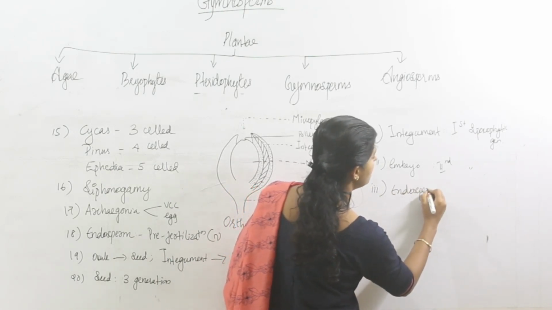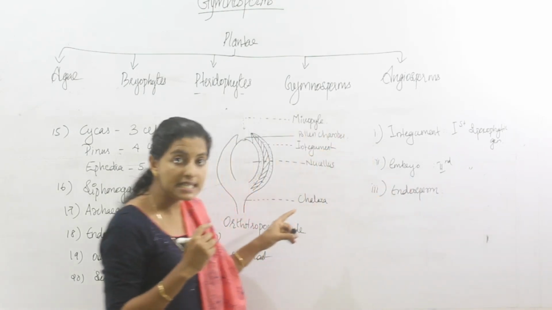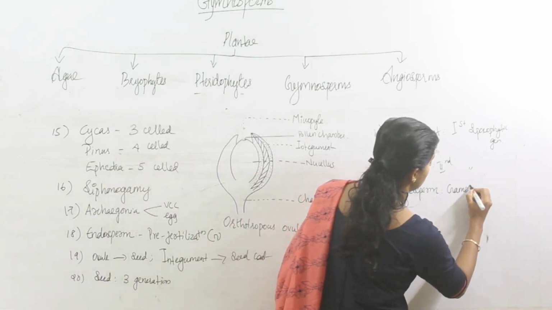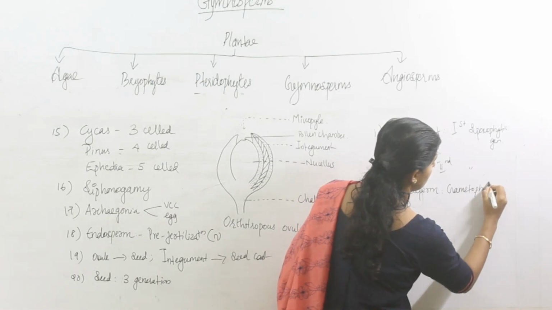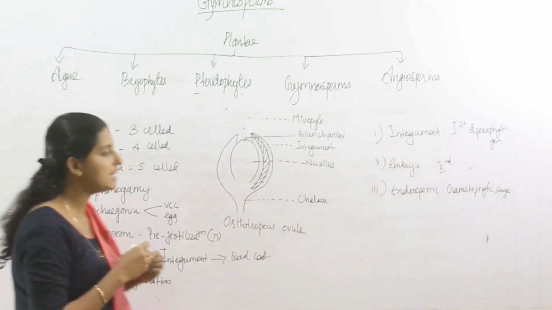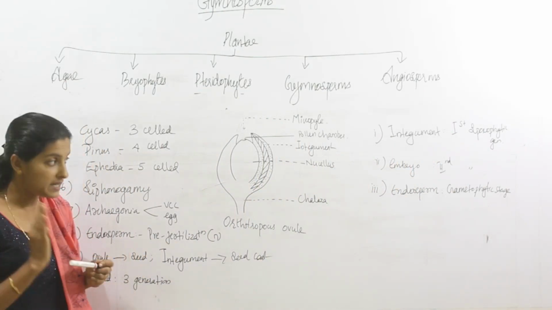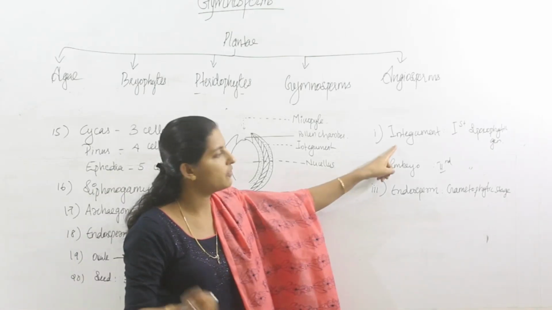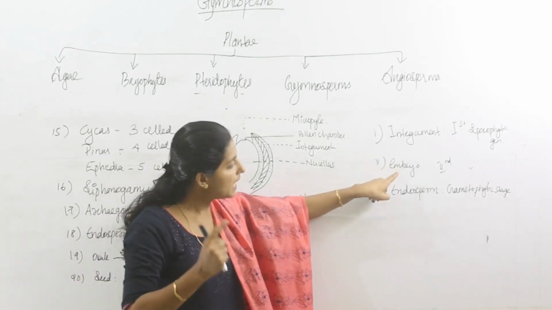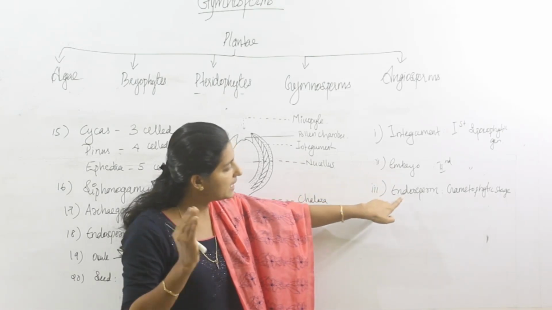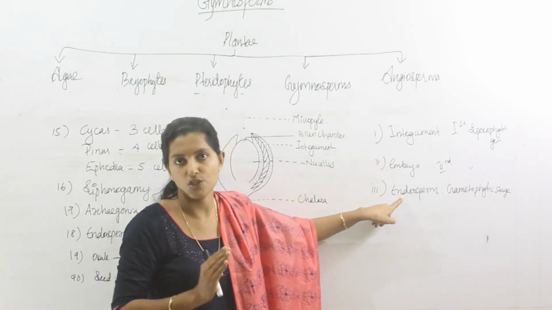This endosperm is haploid, that means it is a product of the gametophytic stage. So, in gymnosperms, the seed represents three stages of life. The seed coat is from the first sporophytic generation. The embryo represents the second sporophytic generation, and the endosperm represents the gametophytic generation.